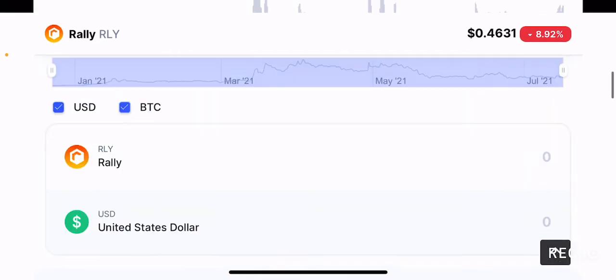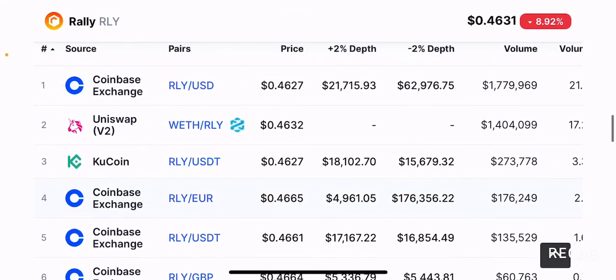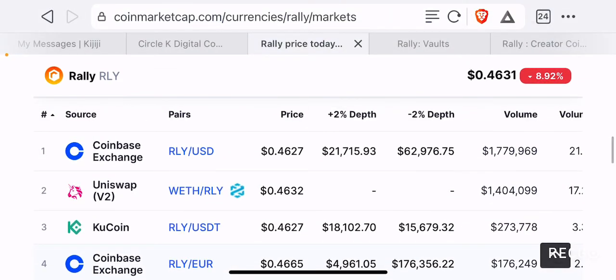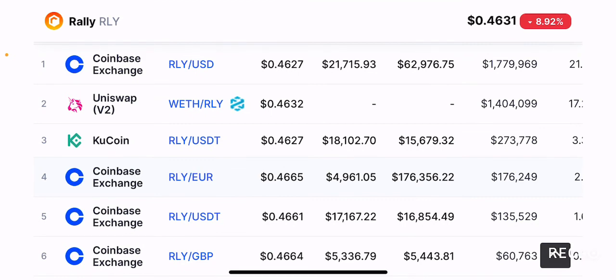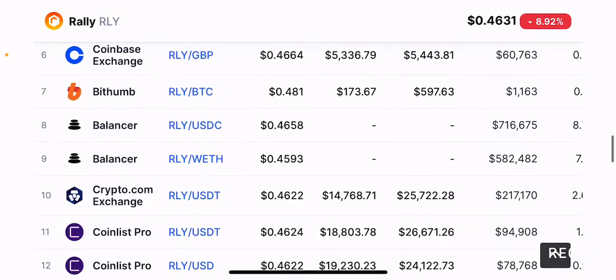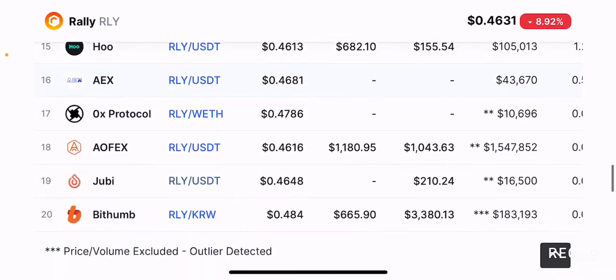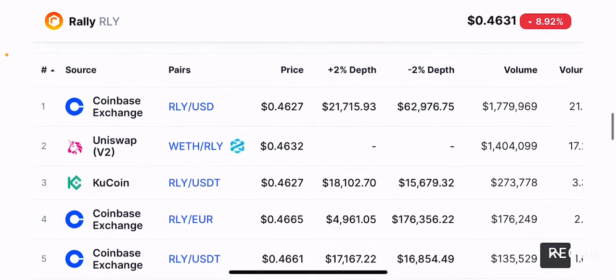And if we take the markets where this token is available, obviously it's available on Coinbase, and you can buy it with USD, Euros, USDT, Great British Pounds, etc. You can also get it from KuCoin using USDT. You can obviously get it from Uniswap version 2 because it's an ERC20 token. You can also get it from Balancer, Crypto.com, CoinList Pro, and several decently reputed centralized and decentralized exchanges.